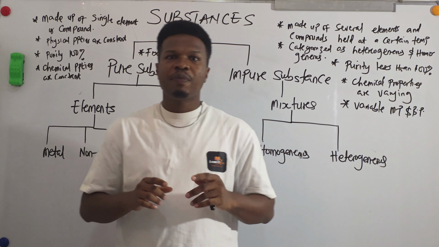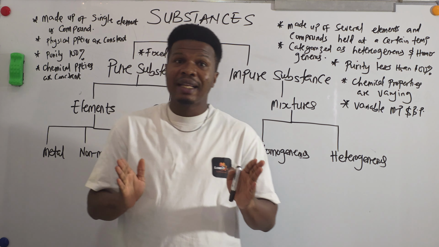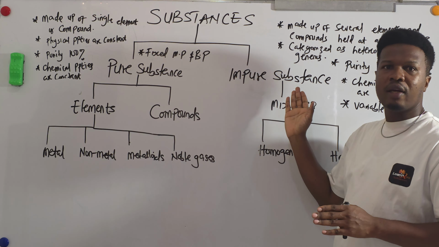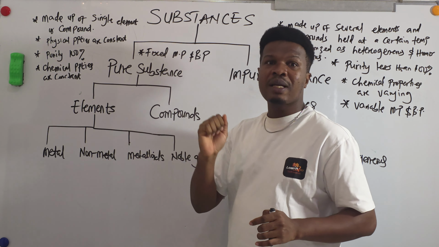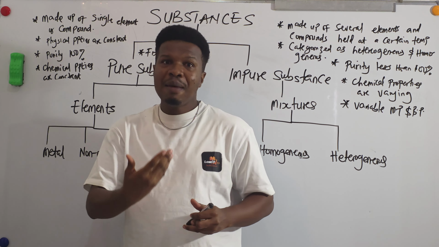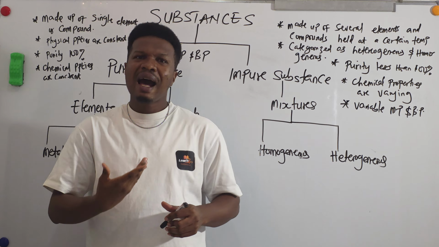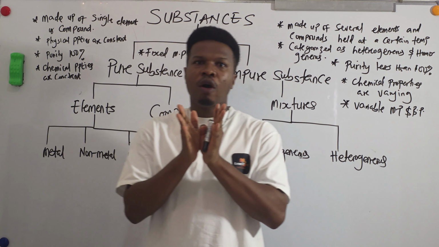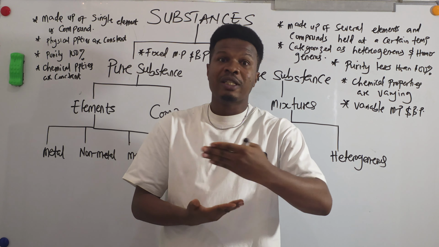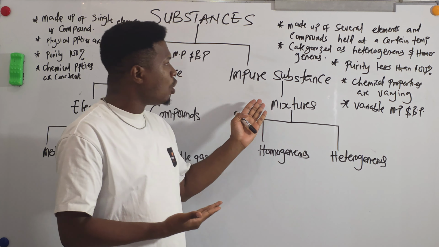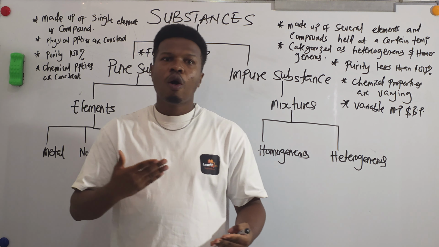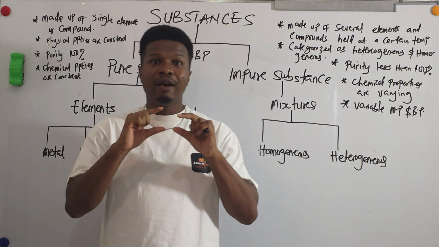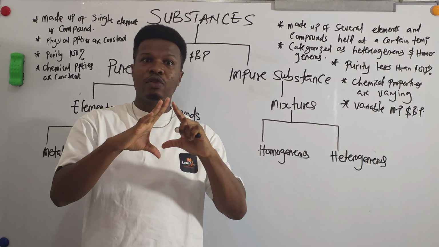So in chemistry, a substance can either be classified as being a pure substance or an impure substance. When we talk about pure substances, these are composed of elements or compounds that have a definite proportion or chemical ratio depending on what is present. But a mixture consists of two or more elements or compounds that are held not chemically, but are held together so they can easily break off.